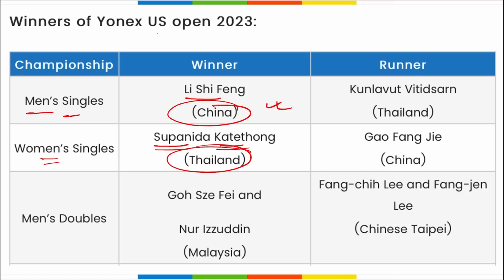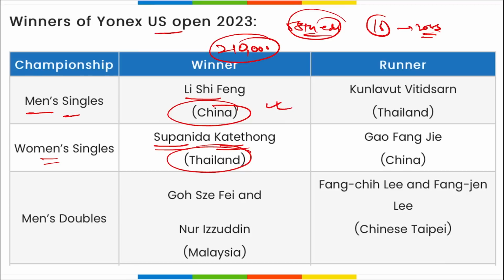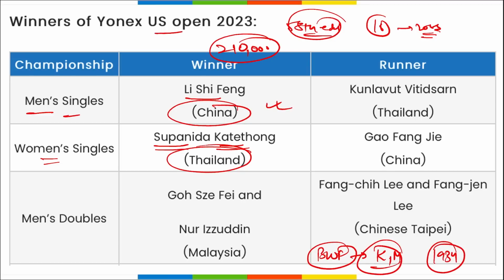Then remember, this US Open was the 58th edition and the 16th tournament of 2023, right? And here the total prize money was $210,000, or we can say 210,000 US dollars, right? And if we talk about the Badminton World Federation, where is the headquarters? It is in Kuala Lumpur, Malaysia, and it was established in 1934.